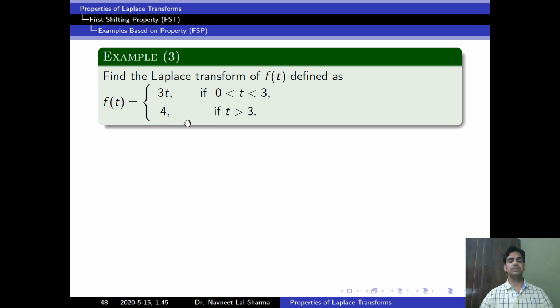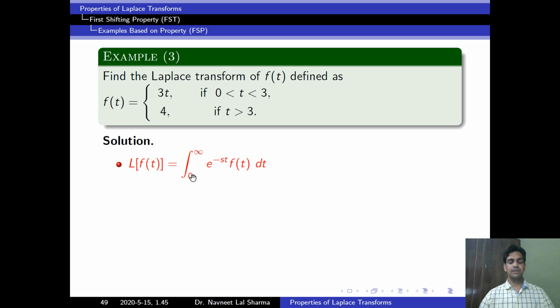To find the Laplace transform of this function is very simple. We have to break this function. The question is, how will we break it? Let's see. Laplace of f(t) is equal to the integration from 0 to infinity of e to the power minus st times f(t) dt. This is our Laplace transform formula.